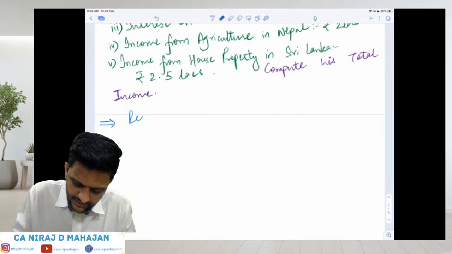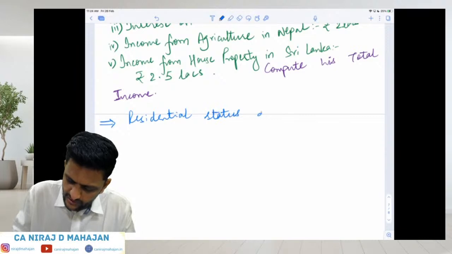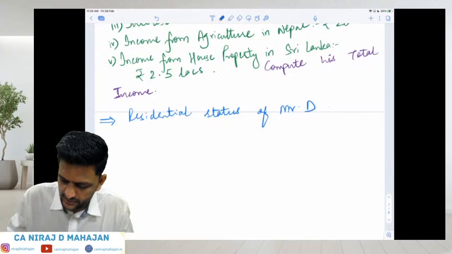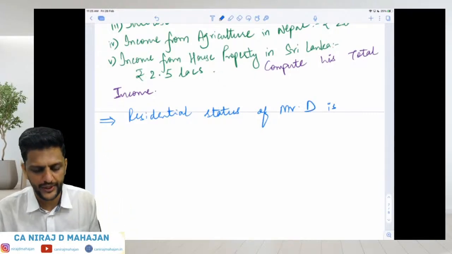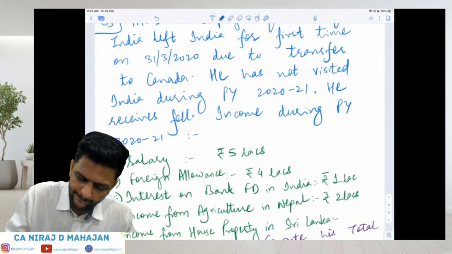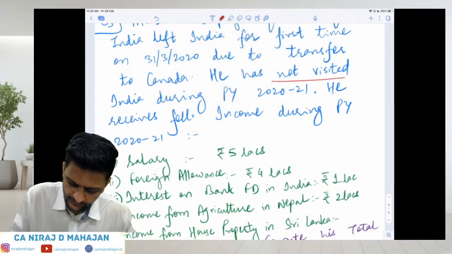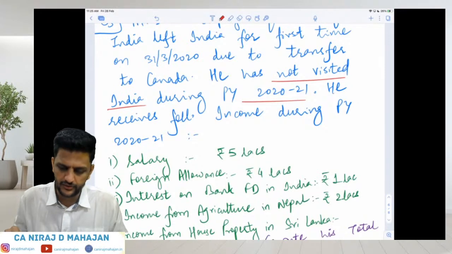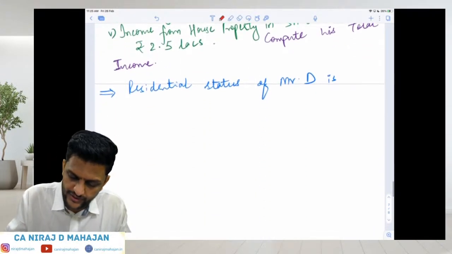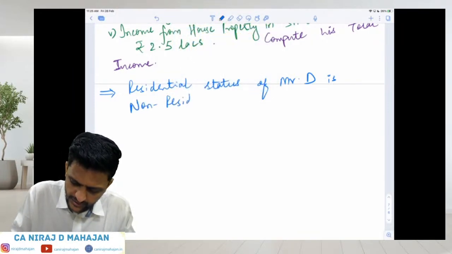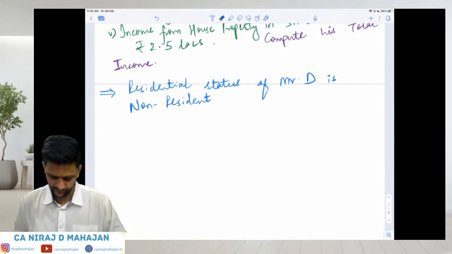First of all, what is the residential status of Mr. D for the year 2021? It is NR, non-resident, because he has not visited India even a single day during the year. So the residential status of Mr. D is non-resident for PY 2021,